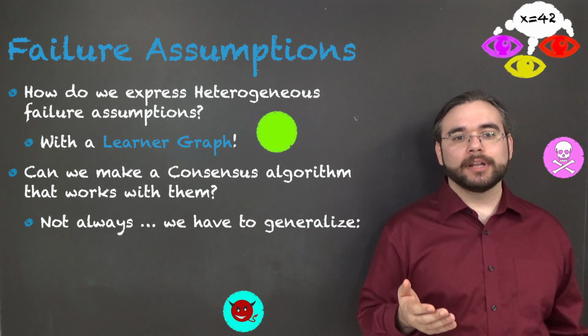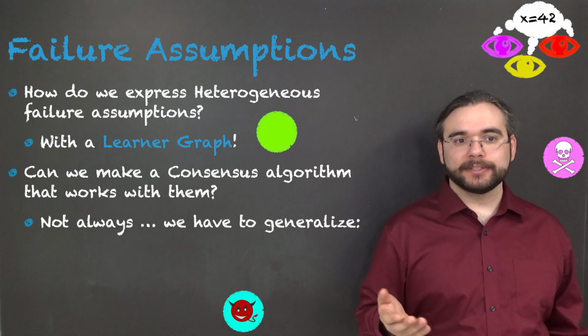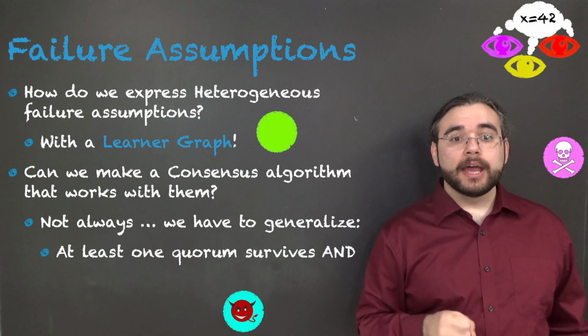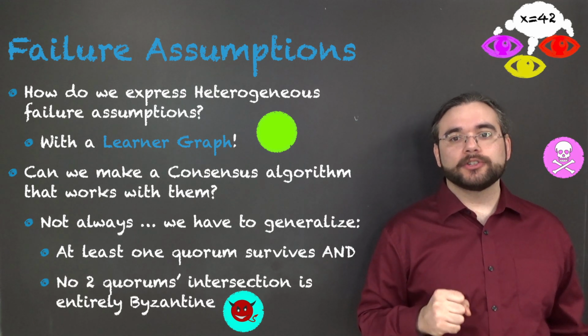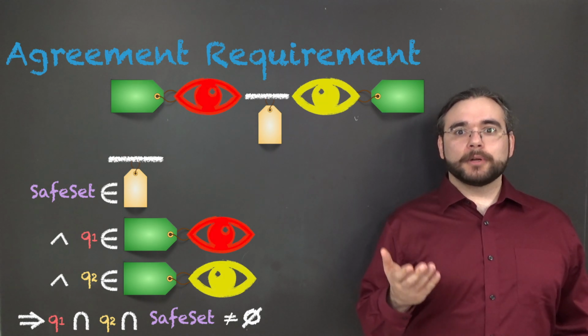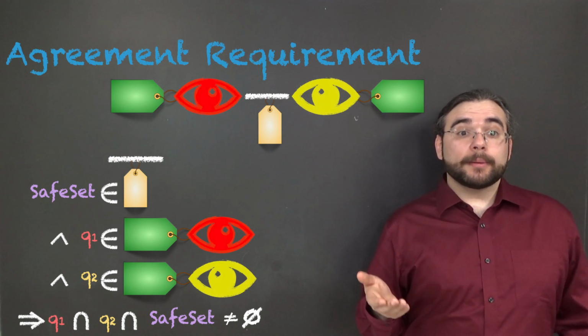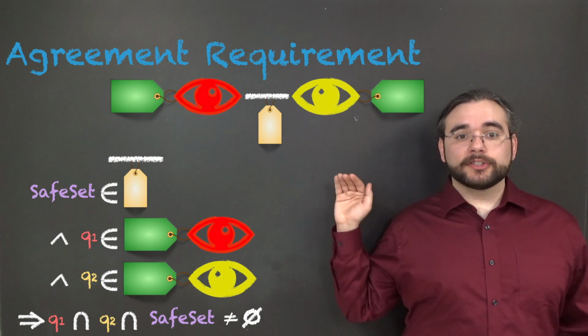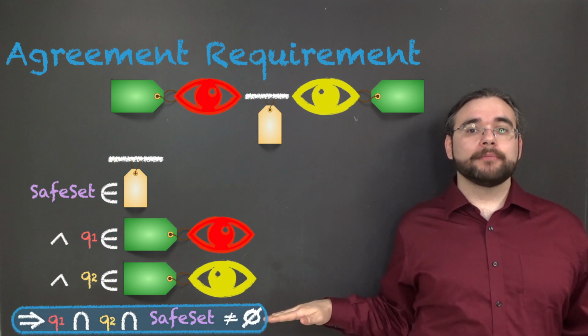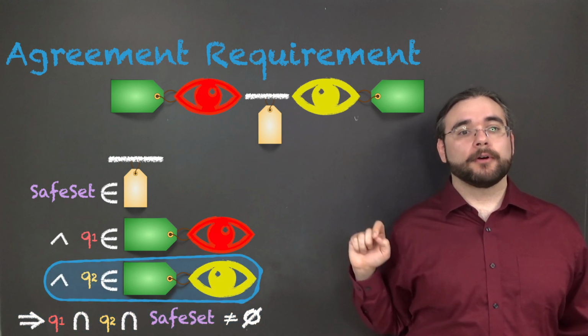We need to generalize Paxos's quorum requirements. Recall that Paxos requires that 1 quorum survives, and no 2 quorums' intersection is entirely Byzantine. And this is what our generalization looks like. To summarize, under the conditions of some edge of the learner graph, any quorum of one learner must have a non-Byzantine intersection with any quorum of another learner.